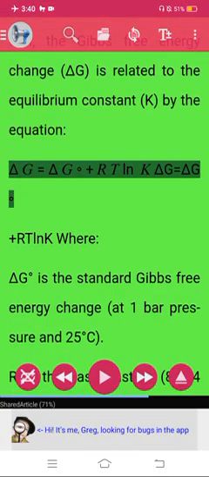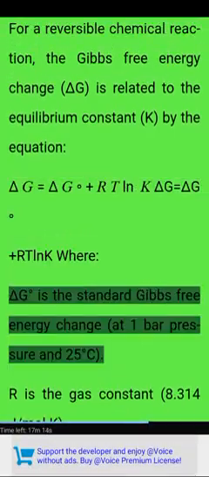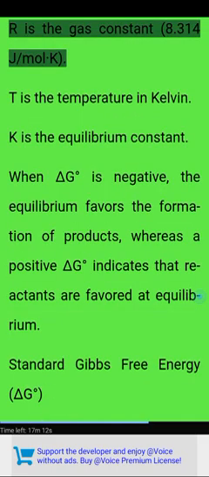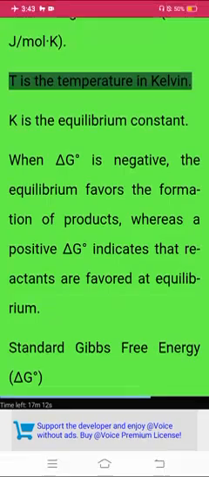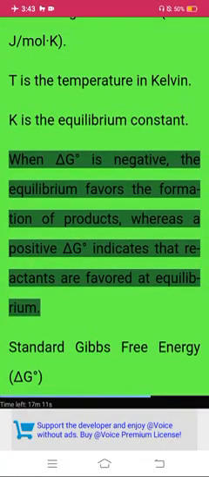delta G equals delta G° plus RT ln K, where delta G° is the standard Gibbs free energy change at 1 bar pressure and 25 degrees Celsius. R is the gas constant, 8.314 J per mole K. T is the temperature in Kelvin. K is the equilibrium constant. When delta G° is negative, the equilibrium favors the formation of products, whereas a positive delta G° indicates that reactants are favored at equilibrium.